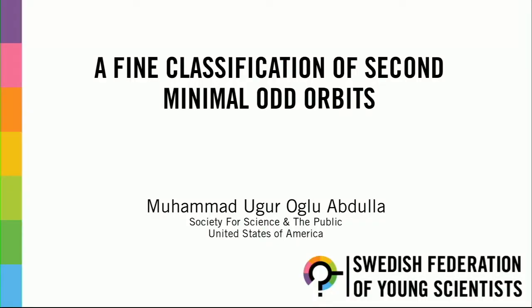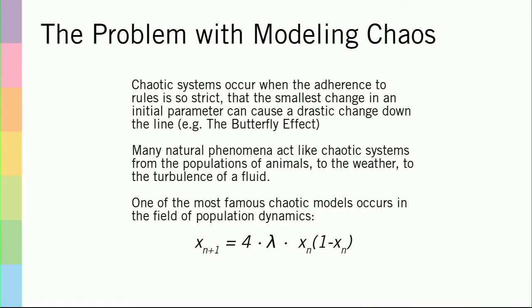Hello, everyone. My name is Mohammed Abdulla. I'm from the United States, and my research was on a fine classification of second minimal odd orbits. Now, the main inspiration for this problem comes from the fact that one of the main problems in science is modeling the behavior of natural phenomena over long periods of time.